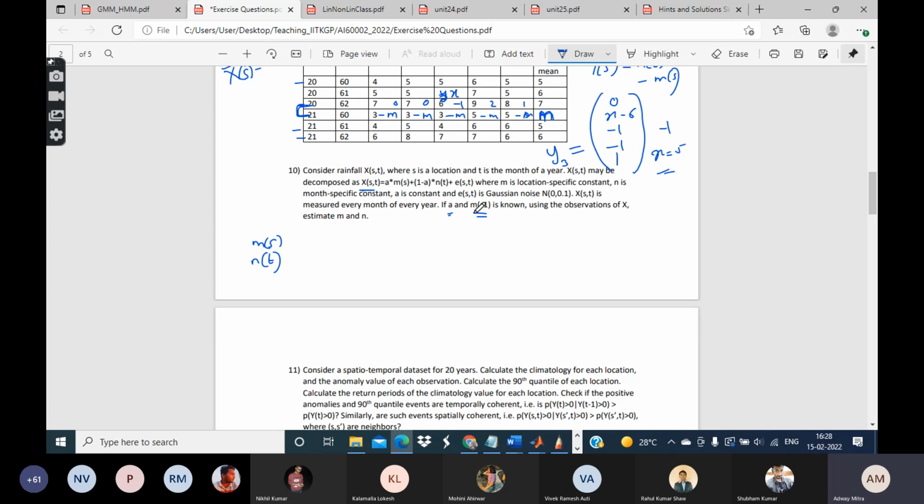And m is known at one of the locations. What is being asked is that you have to calculate the m at all locations, plus you also have to calculate the n for all months. Okay, so now the question is how to go about it. Again, any ideas?